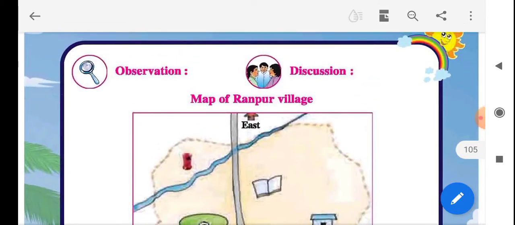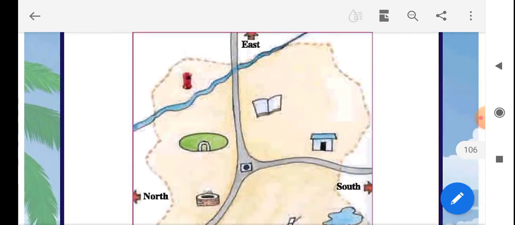Wednesday session, class 5th. Let us understand the map. Last time we had discussed that it is the map of Pranpur village. We have discussed the four directions: east, west, north and south. On the south side one house is there, on the north side wells are there, and on the east side the post office and related work is given.